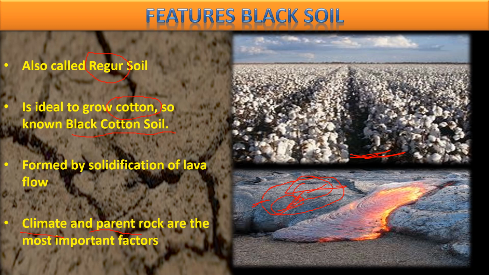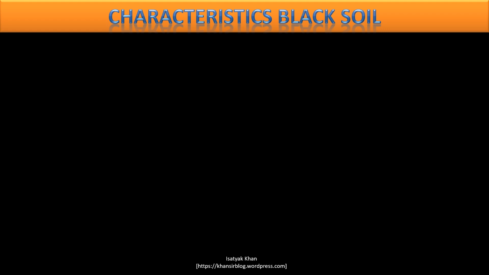I just gave you the example, either prolonged summer and small winter, small rainy, or maybe any summer, winter, rainy season. These conditions can stretch or reduce, shrink in different proportion. All these have its impact on the formation of black soil. So you may have different types of black soil. Now we'll see features or the characteristics of the black soil.